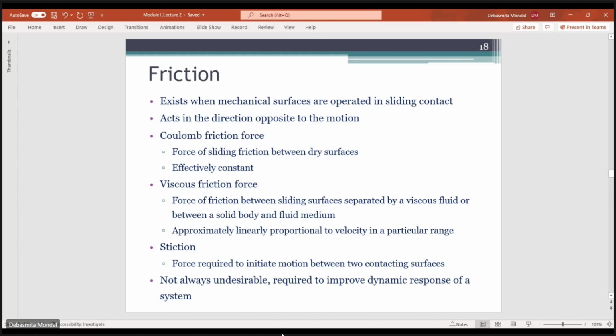But it might seem apparent that friction is something which is not desirable, because this is a dissipative element. This is hampering the motion that we are having. So we might want to imagine that friction is something which is not necessary and is an undesirable quantity. But later on we'll see that friction is actually important in some cases wherein some kind of frictional force or some kind of damping force is necessary in order to improve the dynamics of the system.